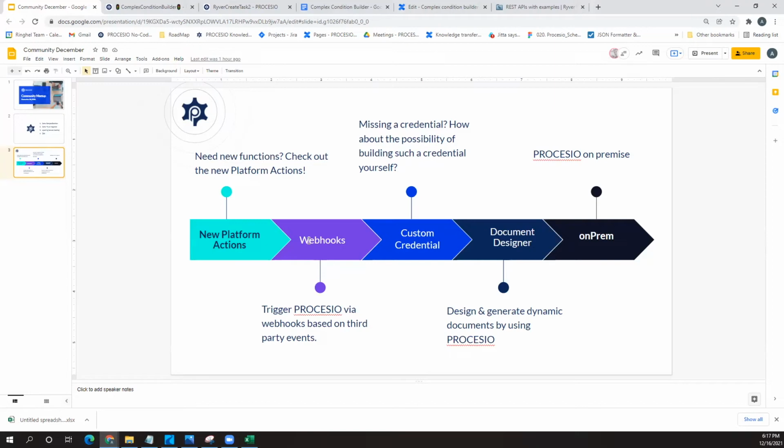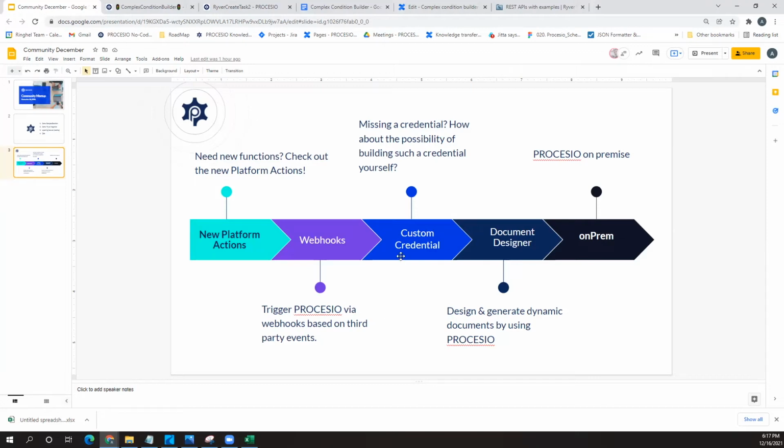It's been cooking in the oven for quite long. For us, user experience was of utmost importance, and therefore we had to reconsider some stuff, but it's coming. Imagine the use case that I presented earlier with Ryver being triggered by a webhook in a third-party application event. So that's also really important.